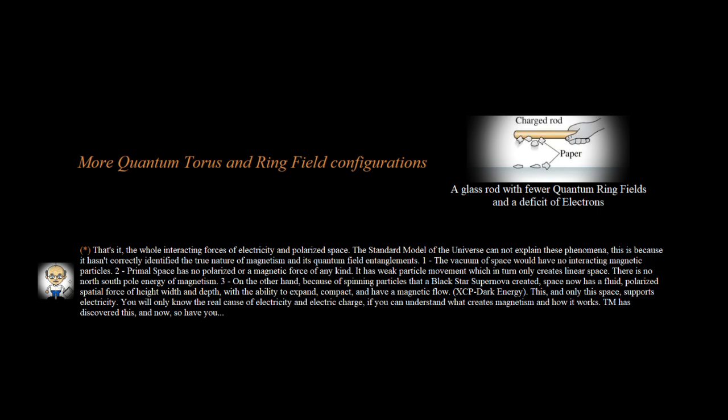The standard model of the universe cannot explain these phenomena. This is because it hasn't correctly identified the true nature of magnetism and its quantum field entanglements. 1. The vacuum of space would have no interacting magnetic particles. 2. Primal space has no polarized or magnetic force of any kind. It has weak particle movement, which in turn only creates linear space. There is no north-south pole energy of magnetism.